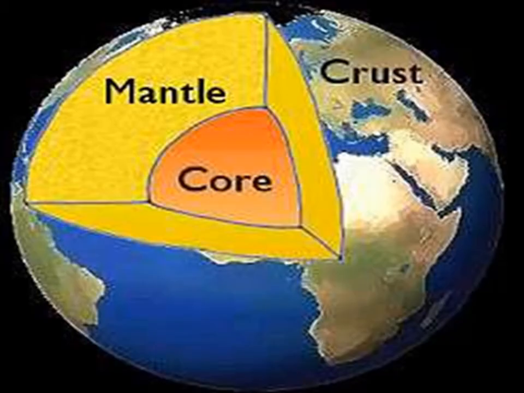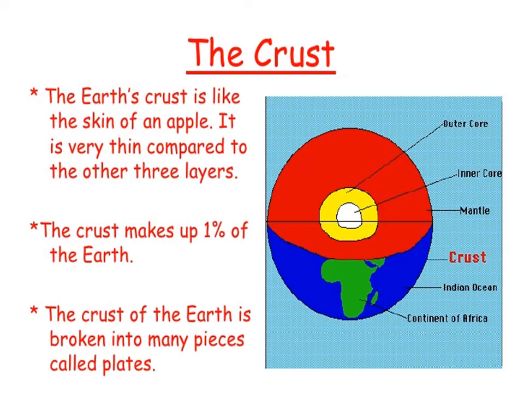Crust. It is the outer layer, meaning skin of the Earth. It ranges between 5 to 30 kilometers. It is a solid and rigid layer of the Earth. The Earth's crust is like the skin of an apple. It is very thin compared to other layers. The crust makes up 1% of the Earth.